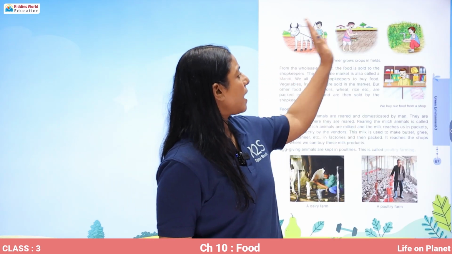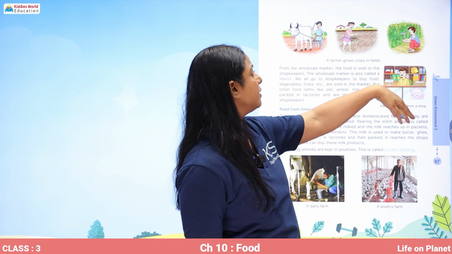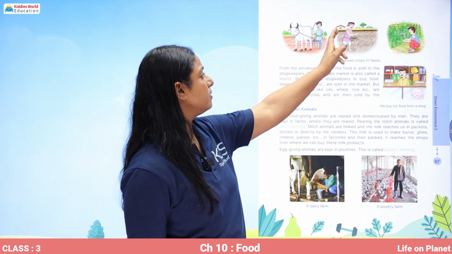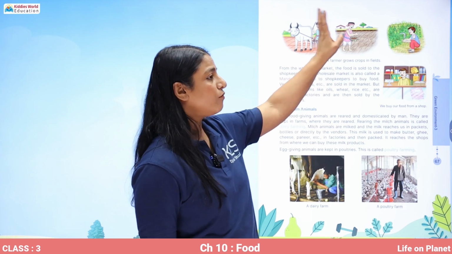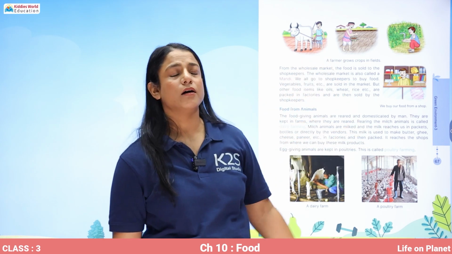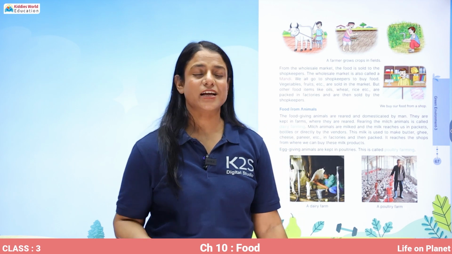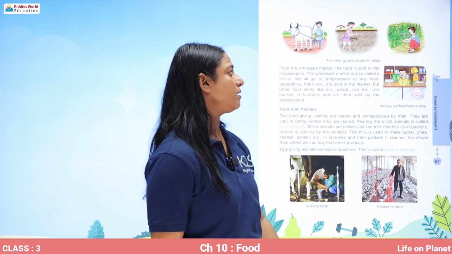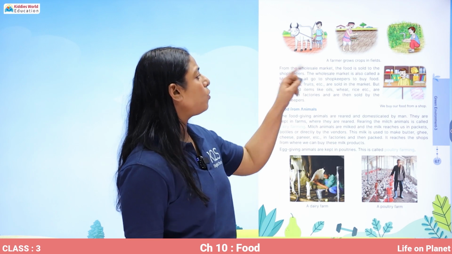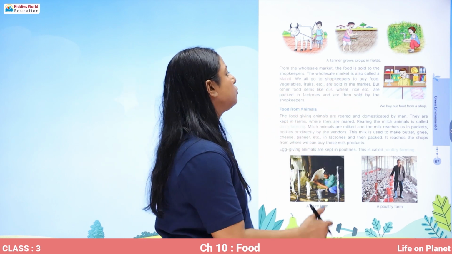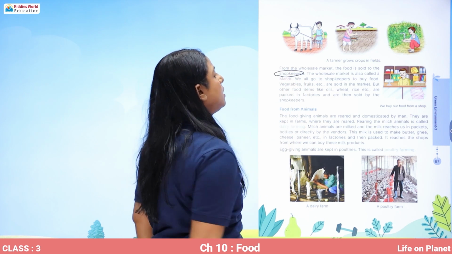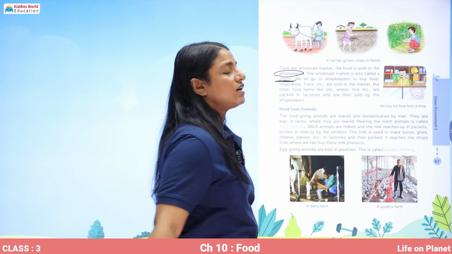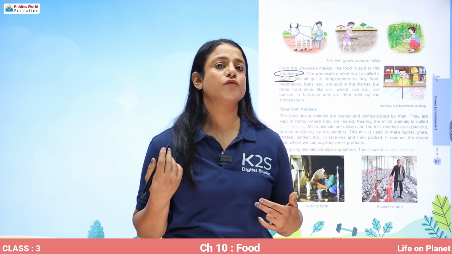So this is actually the journey of the food: plowing the field, sowing the seeds, watering them, giving proper care, attention, manure, fertilizers to them, and once they are growing, harvesting them. Now, from the wholesale market, the food is sold to the shopkeepers. And the wholesale market is also called mandi. There are different kinds of mandis. There are different kinds of wholesale markets.